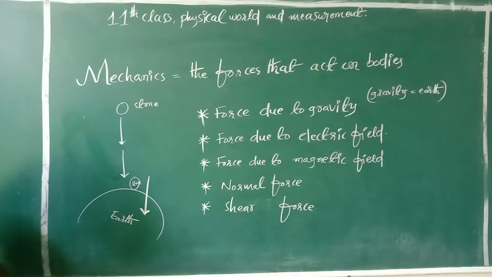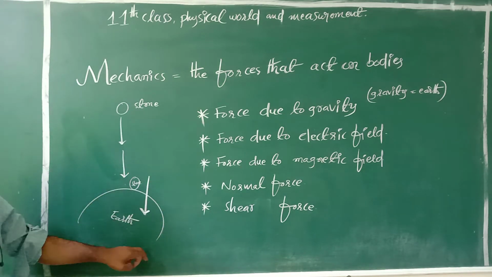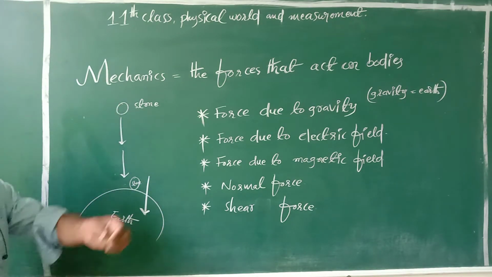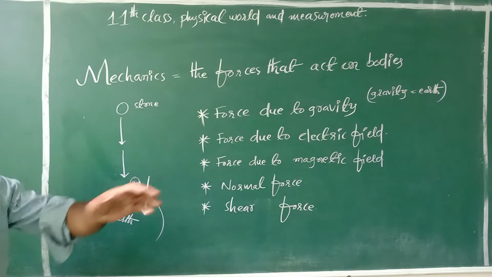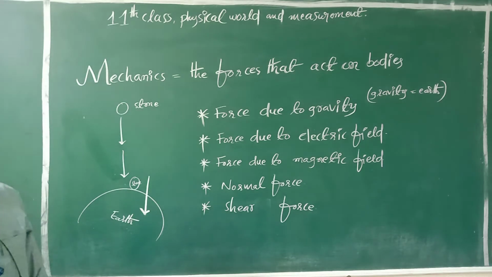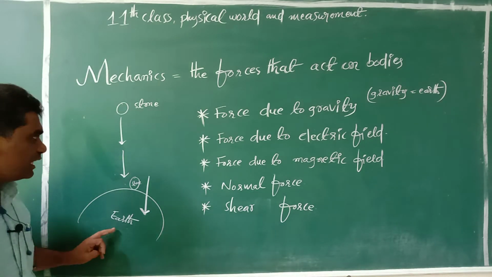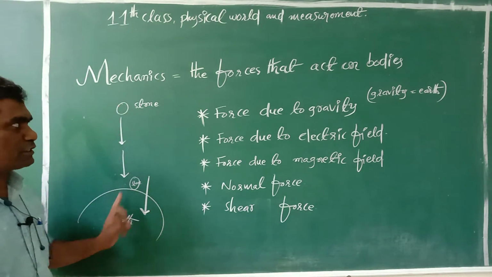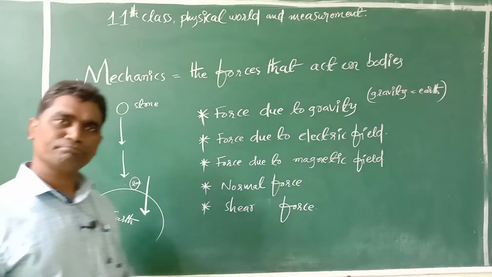Force due to earth is only called force due to gravity. Here earth is there, here stone is there. Whenever stone is dropped like this, earth attracts the stone and pulls it towards itself. The attraction force of the earth on the stone is only called force due to gravity.